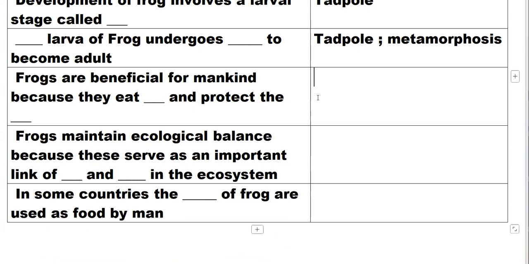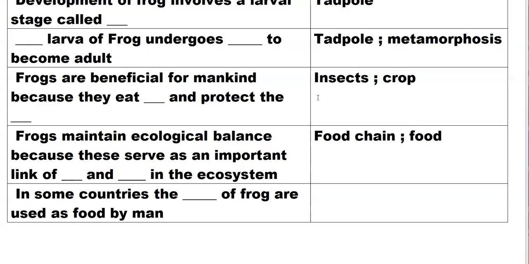Frogs are beneficial for mankind because they eat insects and protect the crop. Frogs maintain ecological balance because they serve as an important link in the food chain and food web in the ecosystem. In some countries, the muscular legs of frog are used as food by man.